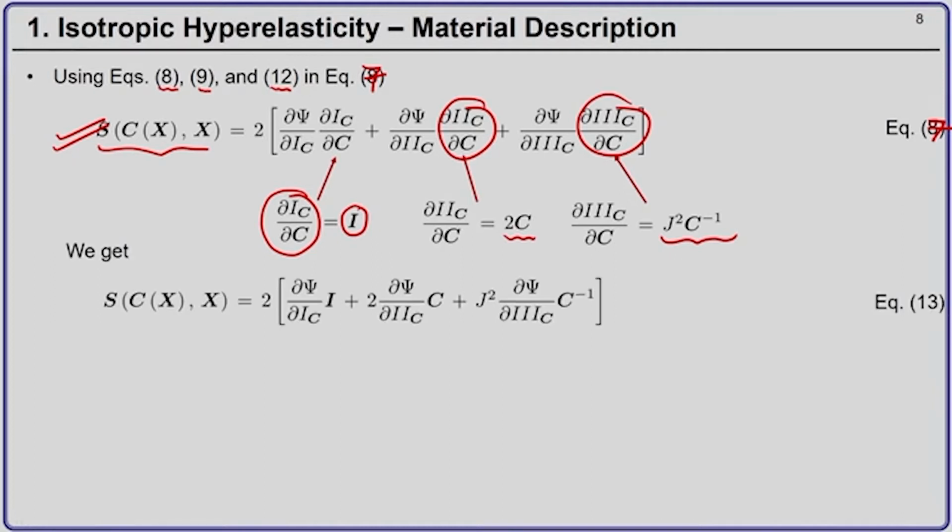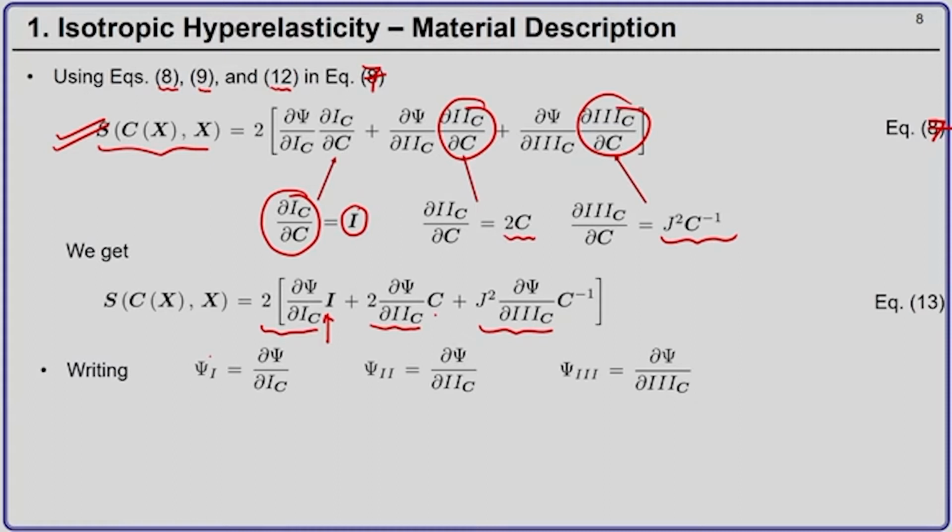So, what you get? You get twice del psi by del IC into identity tensor plus twice del psi by del 2C into C plus j square del psi by del 3C into C inverse. In short, I can write the first derivative as psi subscript 1, the second term as psi subscript 2, and the third term as psi subscript 3.